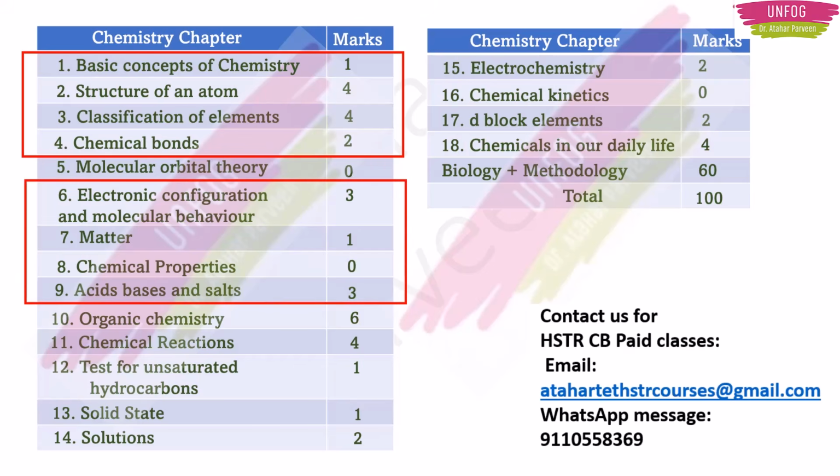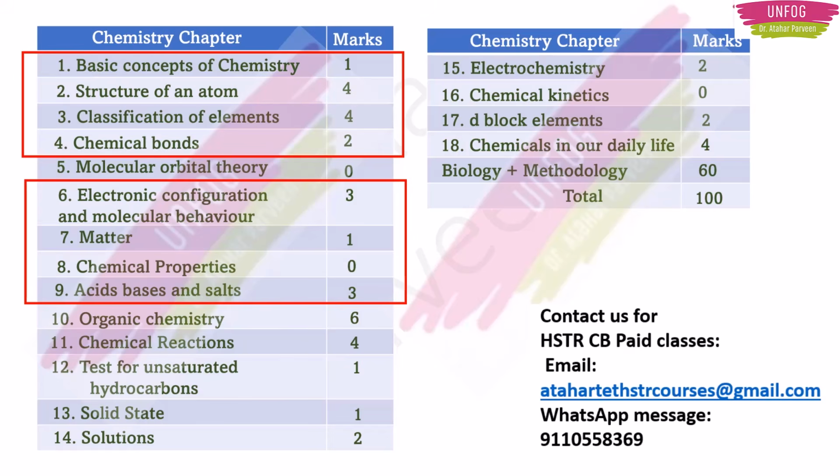So you may tell, madam, you are skipping molecular orbital theory. See, I would advise you to go for chapters like molecular orbital theory and chemical kinetics in the last, if you have time, because these are little tough chapters, plus no question has come from these chapters in 2015. So I am not telling you not to read, I am telling you to go for these chapters in the last.